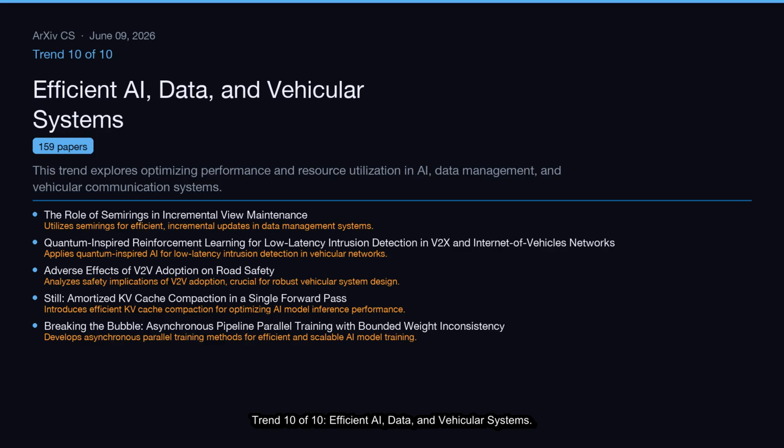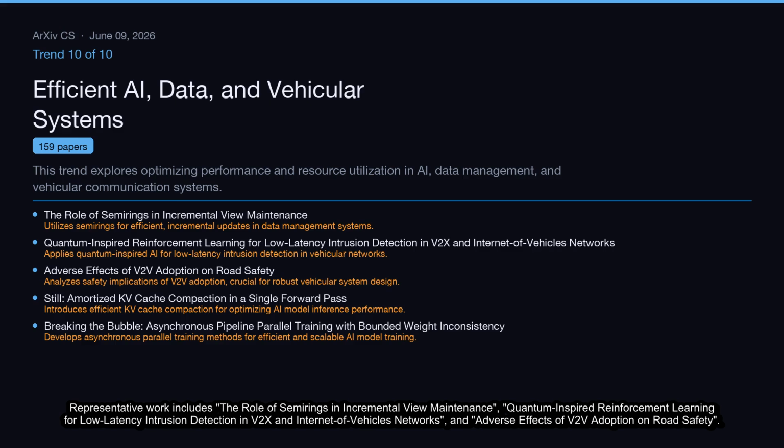Trend 10 of 10, Efficient AI, Data, and Vehicular Systems. This trend explores optimizing performance and resource utilization in AI, data management, and vehicular communication systems. This cluster covers 159 papers. Representative work includes the role of semirings in incremental view maintenance, quantum-inspired reinforcement learning for low-latency intrusion detection in V2X and Internet of Vehicles networks, and adverse effects of V2V adoption on road safety.